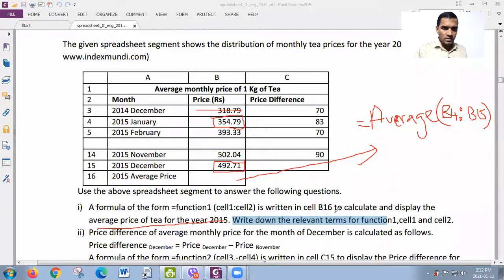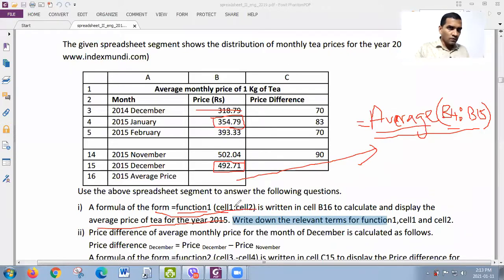But the question is not like that. So they mentioned that there is a formula in this format written in B16. Suppose, look at my function. Now, if you take my function, it seems to be in the same format. Look here, according to their format, it is function 1. Function 1 means there is a function name. It may be sum or average or whatever, right? So instead of function 1, I use average. Look here, within the bracket, they put the cell 1, which means one cell. You don't know what it is, right? A cell. So for cell 1, I have written B4.